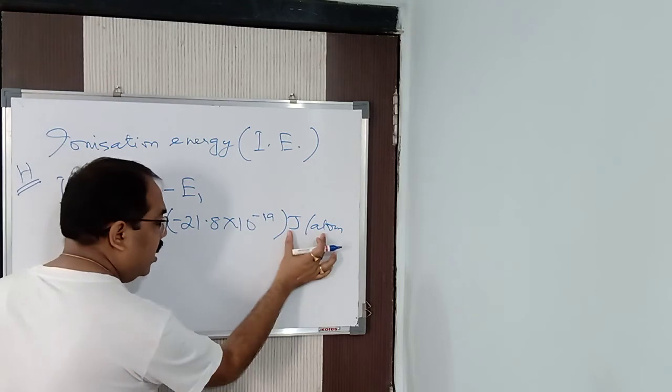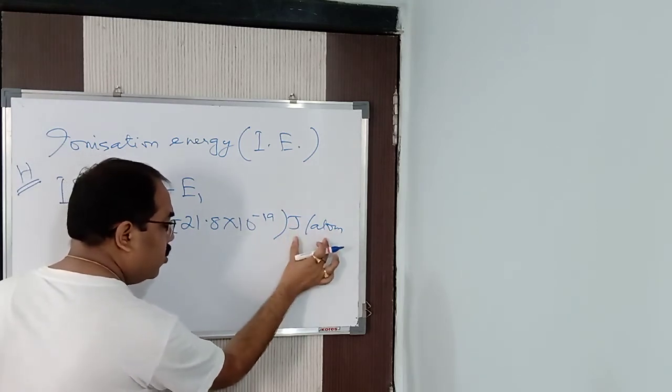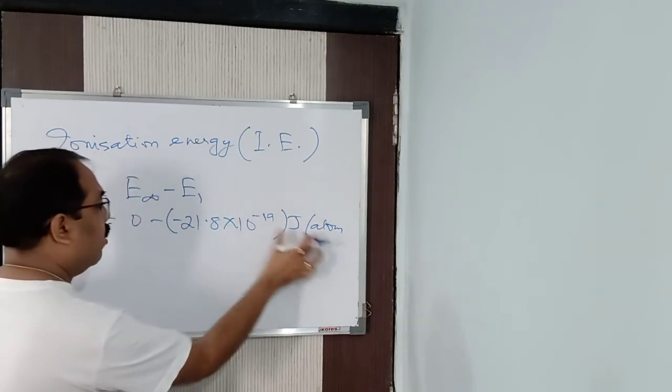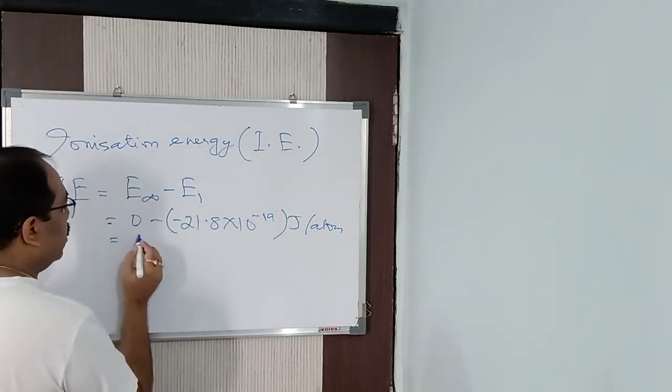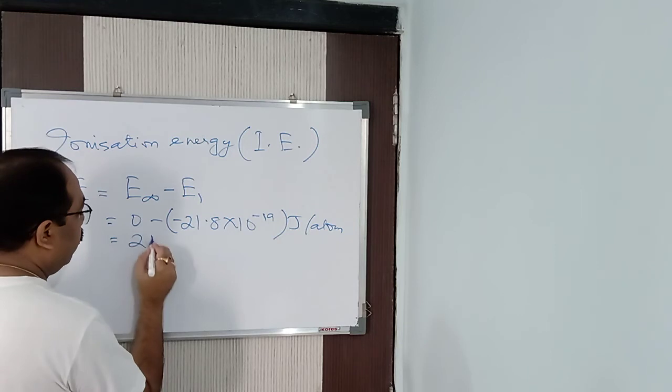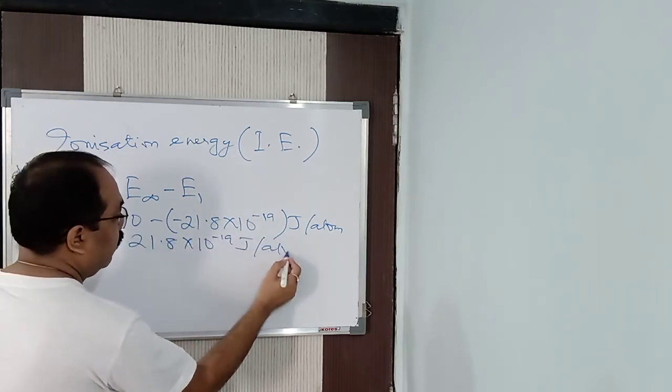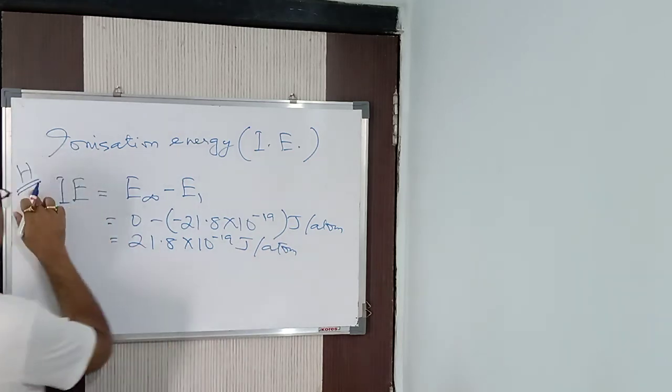Listen carefully. You need to see what the unit is here, whether it is in joules per atom, electron volt per atom, or kilojoules per mole. Accordingly you are going to use it. So the ionization energy, minus of minus is plus, so it is 21.8 into 10 to the power minus 19 joules per atom, for hydrogen gas.